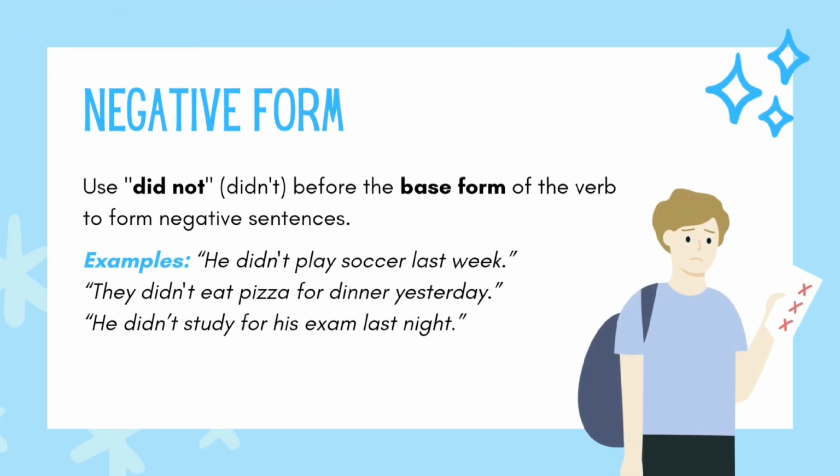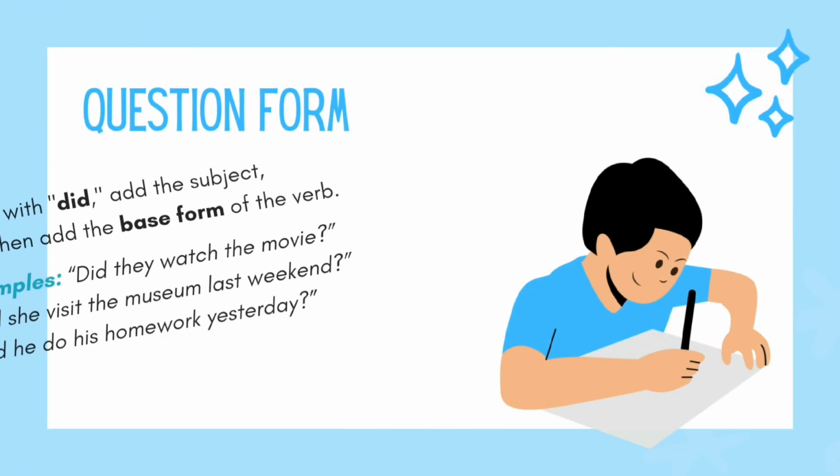Negative form. Use did not, didn't, before the base form of the verb to form a negative sentence. Example: I did not play soccer last week. They did not eat pizza for dinner yesterday. He did not study for his exam last night.